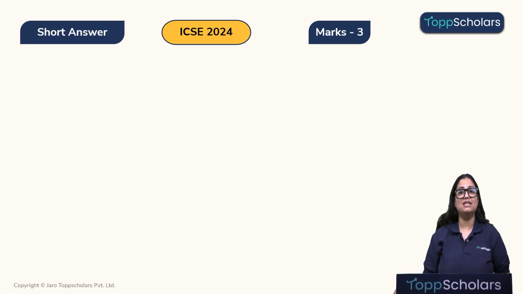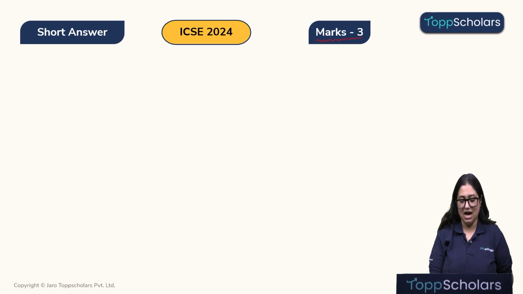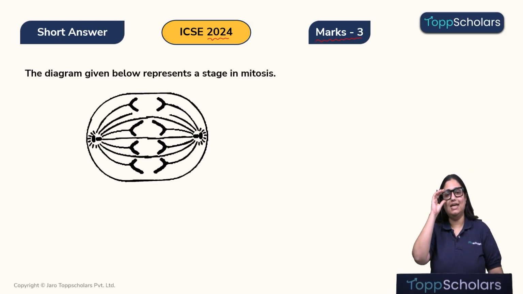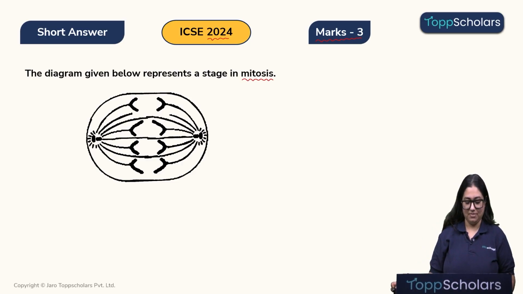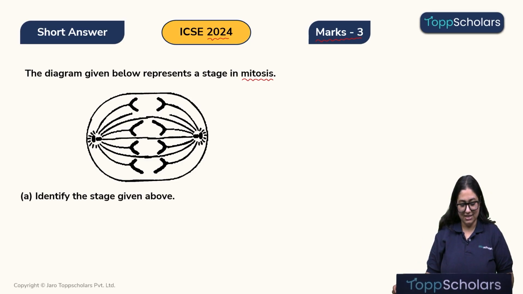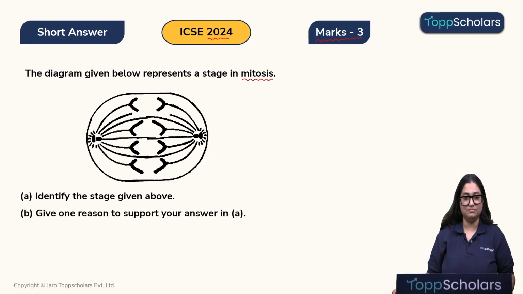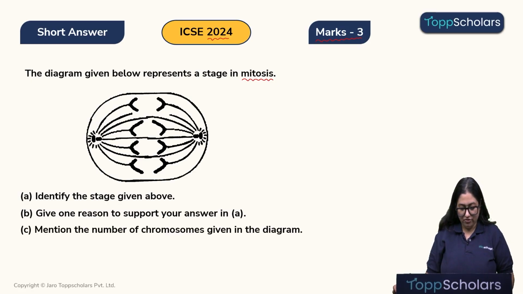Okay, now let's look at the next question. Pay attention, now this is a 3-marker question asked in the year 2024. So let's solve it. The diagram below represents a stage in mitosis. We are talking about mitosis over here. Identify the stage given above. Give one reason to support your answer in A and mention the number of chromosomes which are given in the diagram. Okay, children, so let's solve this question.